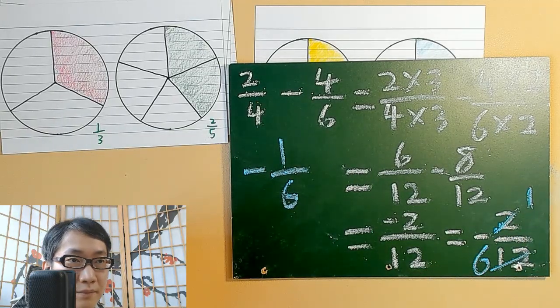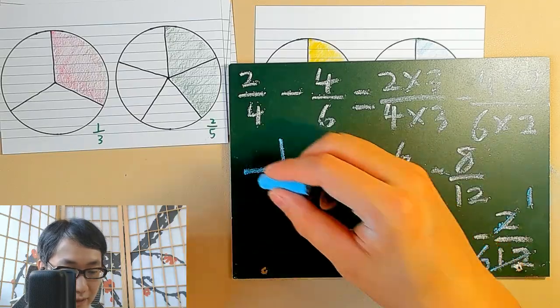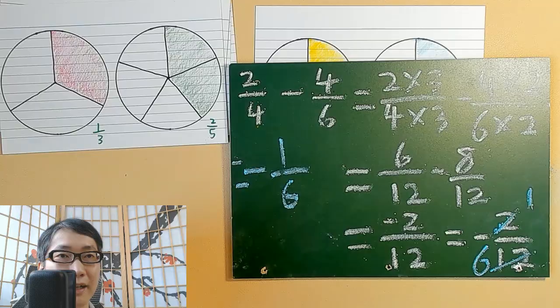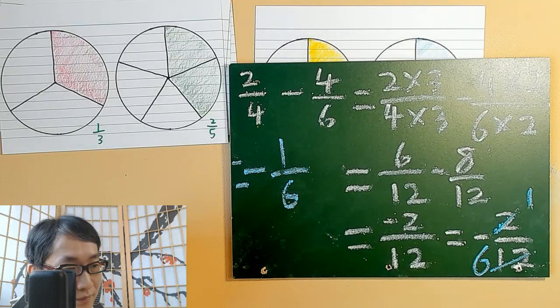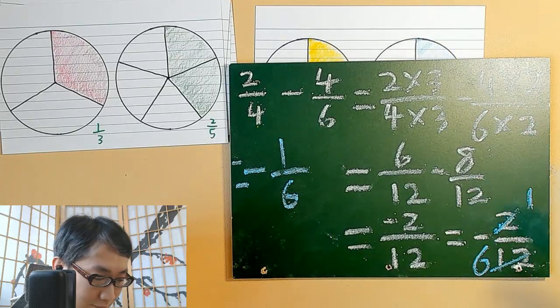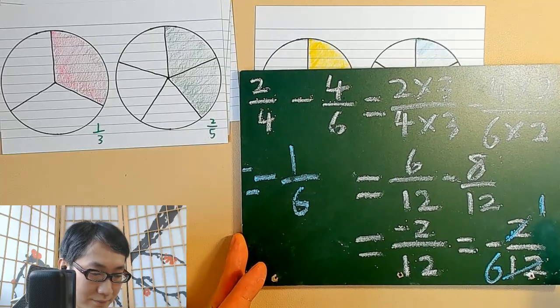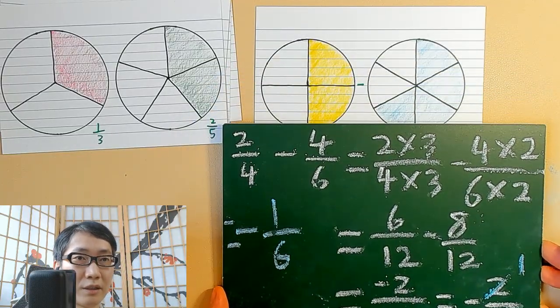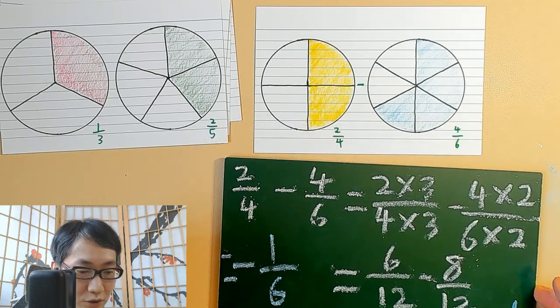Okay. So we have the final answer here: negative 1 over 6. Okay. This is how we do this kind of addition or subtraction.